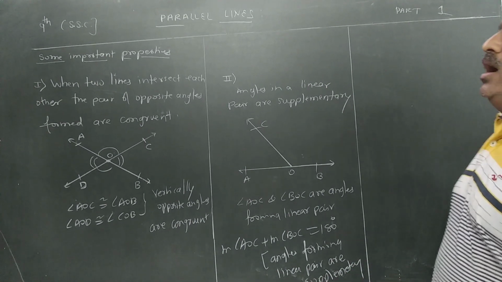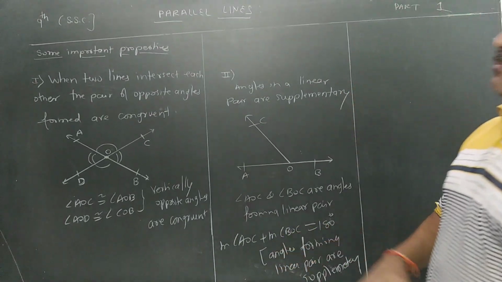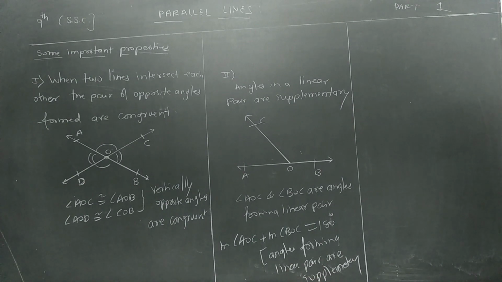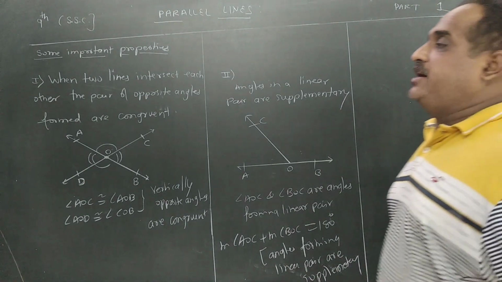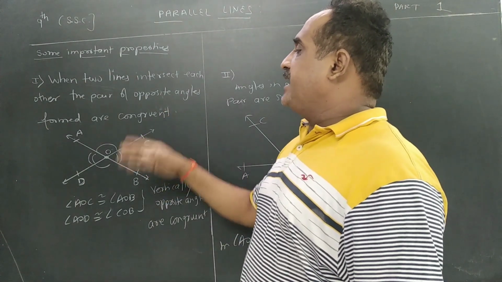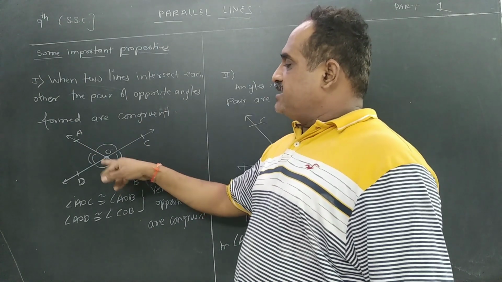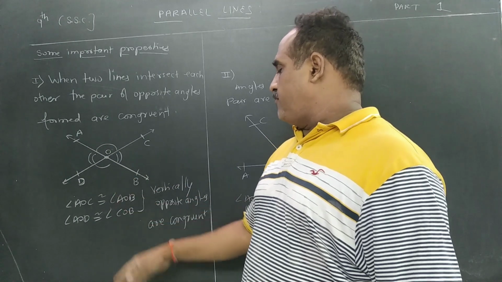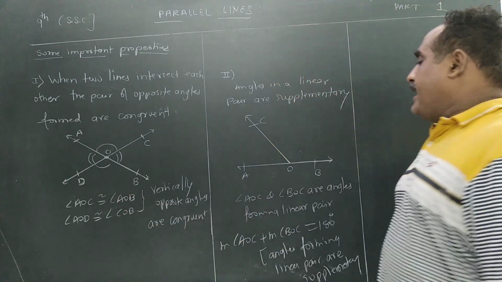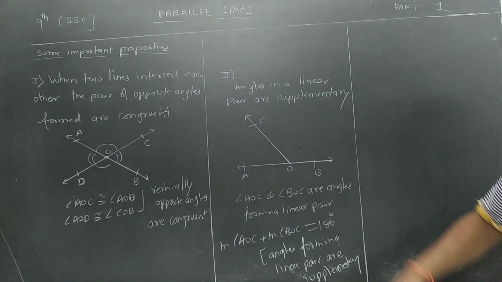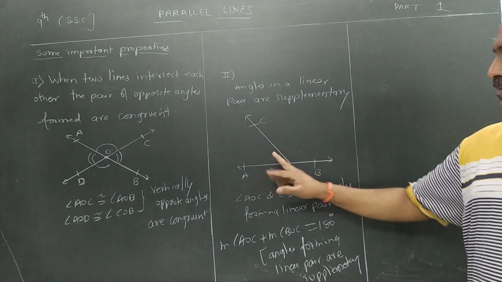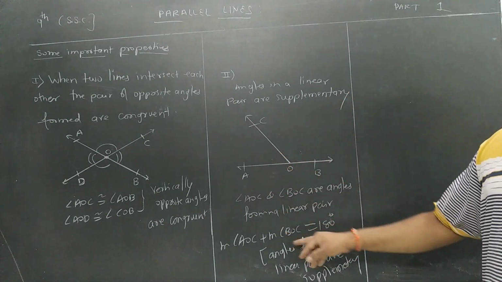Once again, we have studied two properties. First property is when two lines intersect each other, the pair of opposite angles formed are congruent. So when two lines intersect, vertically opposite angles which are formed are congruent. And angles forming linear pair are supplementary. First you should know the meaning of angles forming linear pair, and the sum of the measures is 180 degrees.